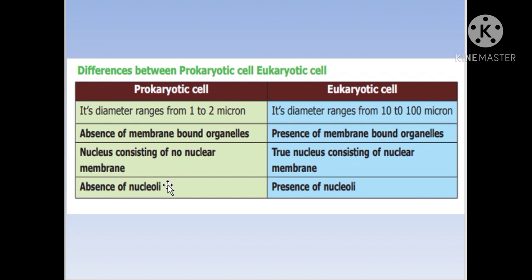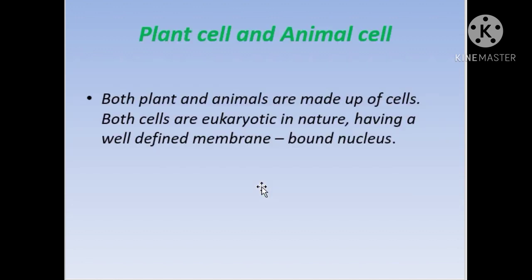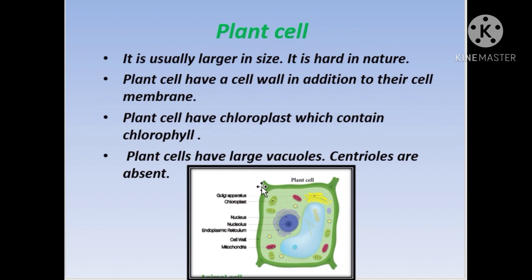The last difference is the absence of nucleoli in the prokaryotic cell and the presence of nucleoli in the eukaryotic cell. So what is the nucleoli here? It is an irregular shaped region within the cell. This is a common, major difference between the prokaryotic cell and the eukaryotic cell. Now plant cells and animal cells are examples of eukaryotic cells because they have a well defined nuclear membrane surrounding the nucleus. And now we'll discuss the plant cell.